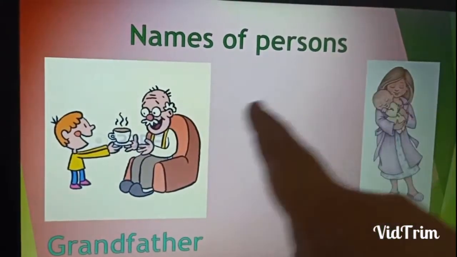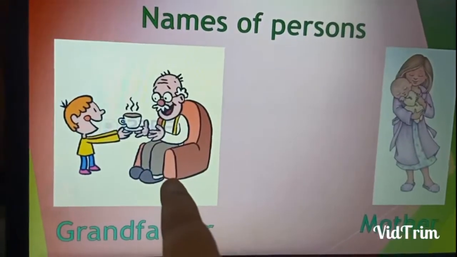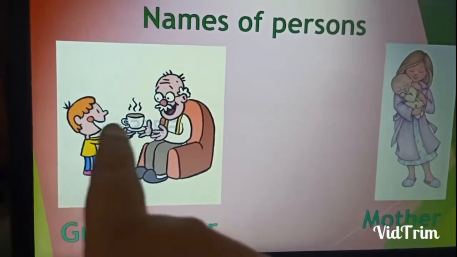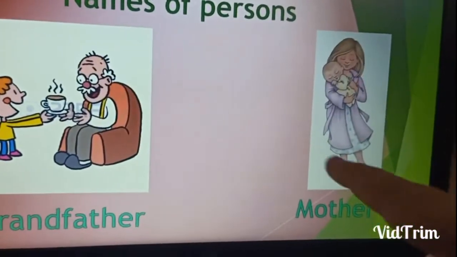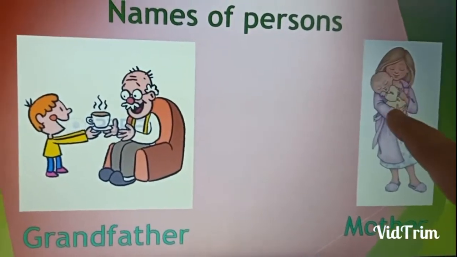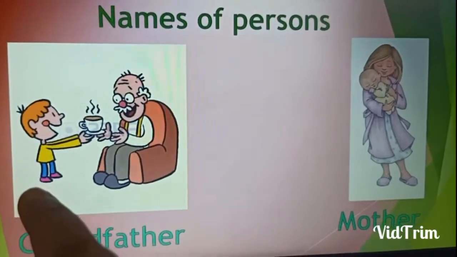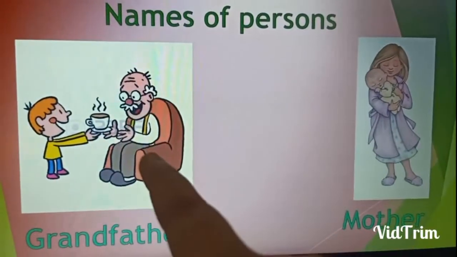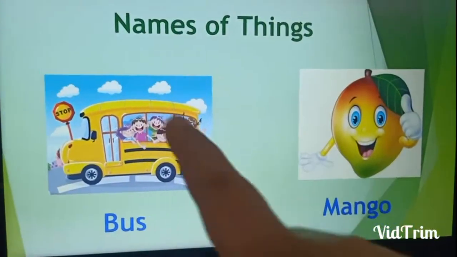Names of persons. This one is a child. And this one is a grandfather. Child is offering tea or coffee to his grandfather. Who is this? This is a mother. So the persons that you see around you, maybe this one you can call as your brother. So this one is your dadu, grandfather. Everything around you has a name.